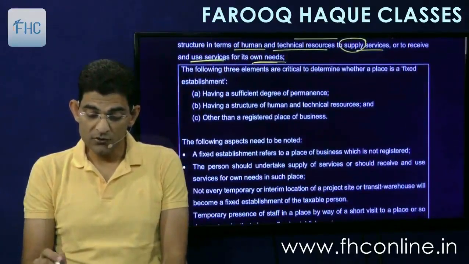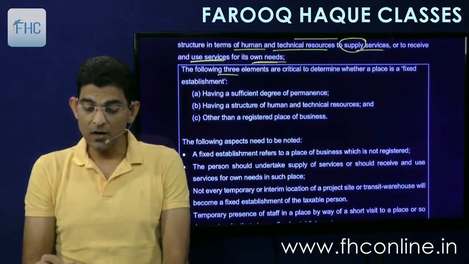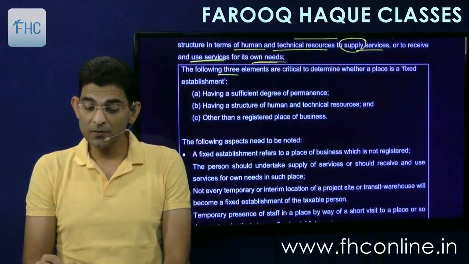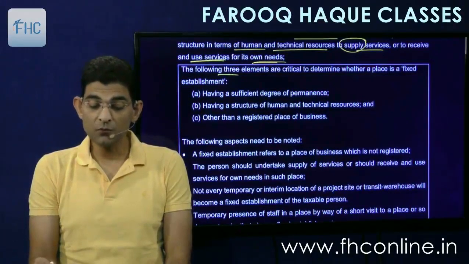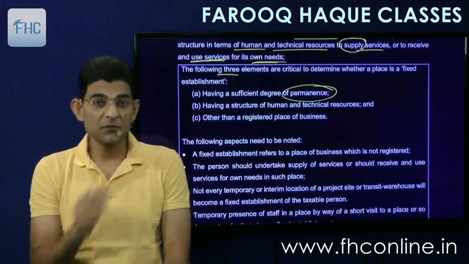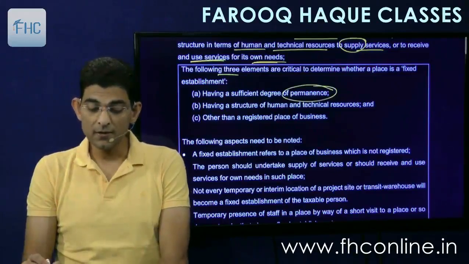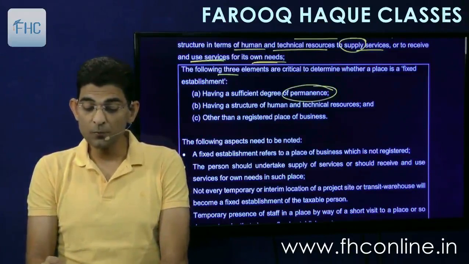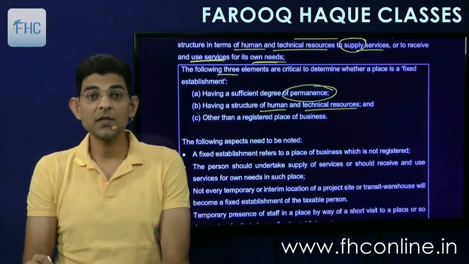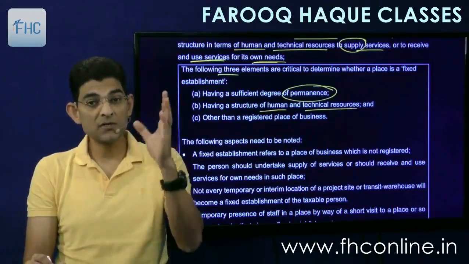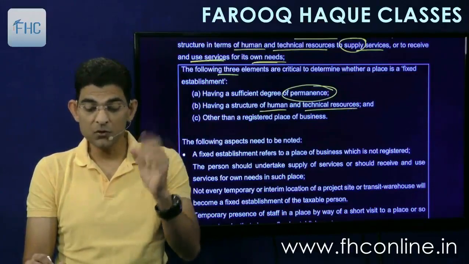And the explanation also says that the following three elements are critical to determine whether a place is a fixed place or not. Number one, having sufficient degree of permanence. Number two, having a structure of human and technical resources. That is, you should have assets there as well as the manpower, the human resource.